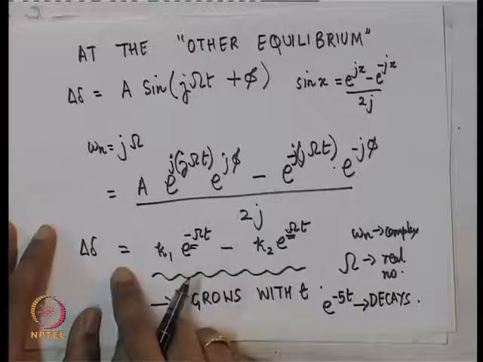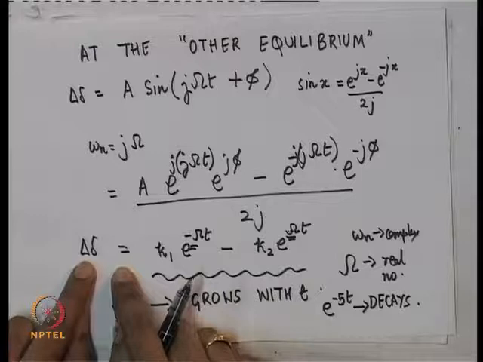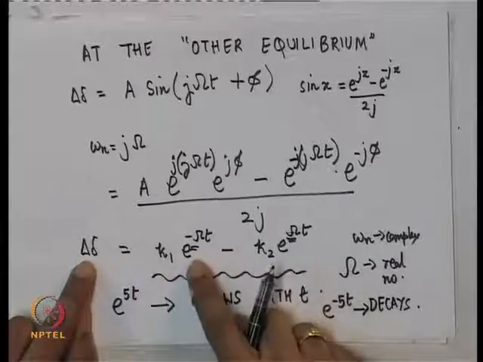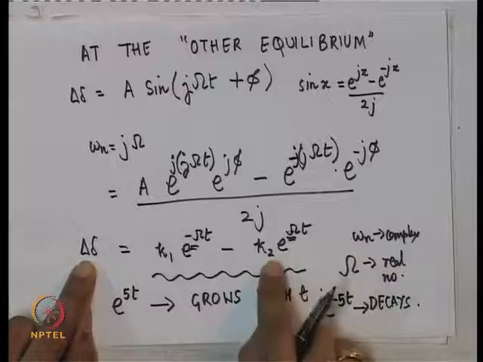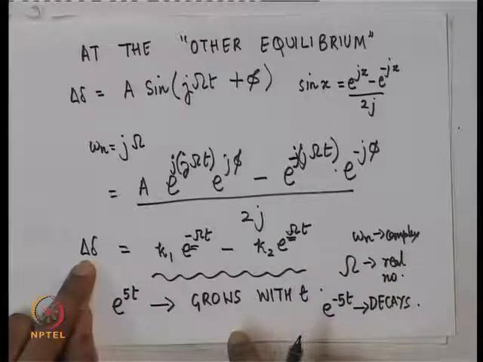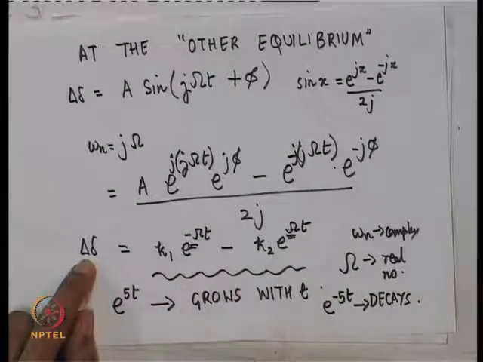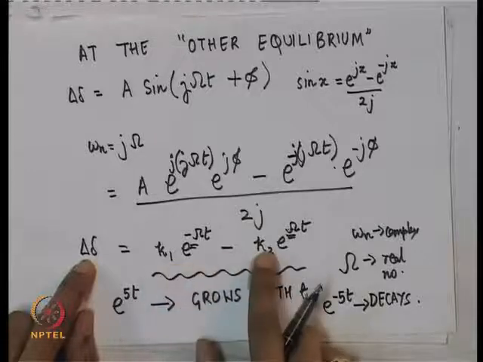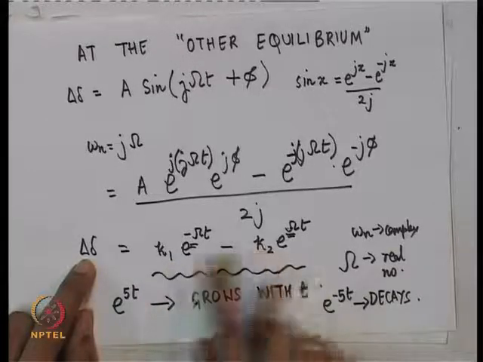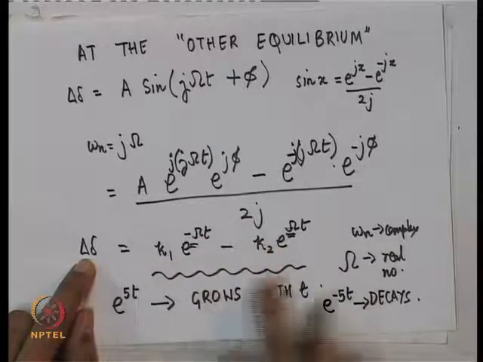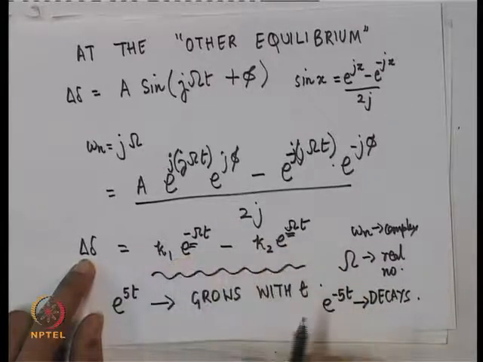So, your solution for delta delta at the other equilibrium for a small disturbance is going to be a superimposition of these two terms, and if the initial conditions are such that k1 and k2 are non-zero, remember k1 and k2 are obtained from A and phi, you will find that there will be one component of this solution which blows up with time, it increases with time. So, if you are at the other equilibrium point, what we have really shown is that you will be unstable, you will really grow with time.